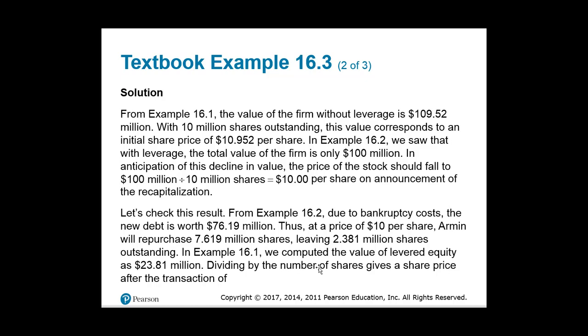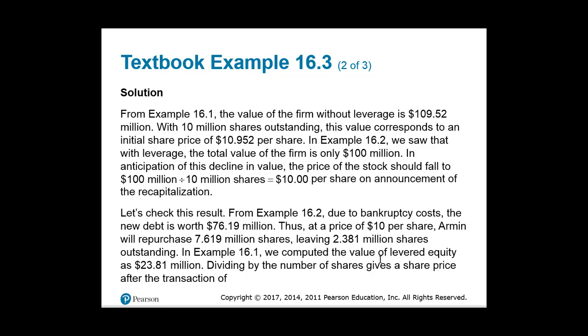Again, in example 16.2, let's verify this result. We're talking about what happens to the value of the stock. Because of bankruptcy, this new debt is now worth 76.19 million. So at a stock price of $10 per share, the company is going to be able to repurchase 7.62 million shares, leaving 2.381 million.